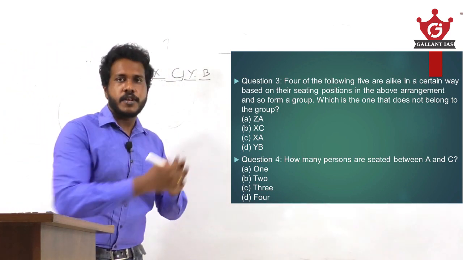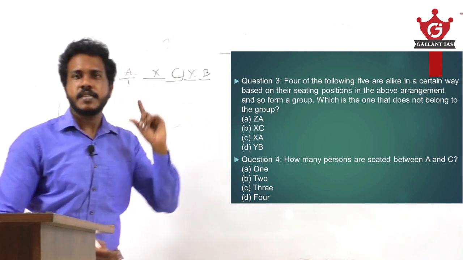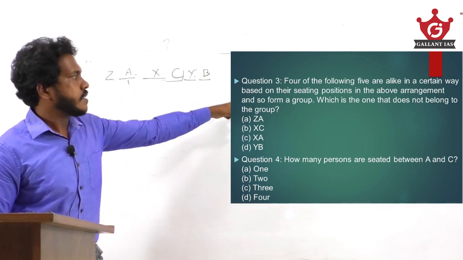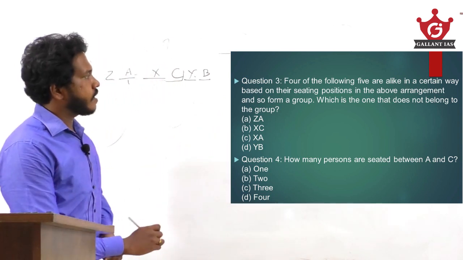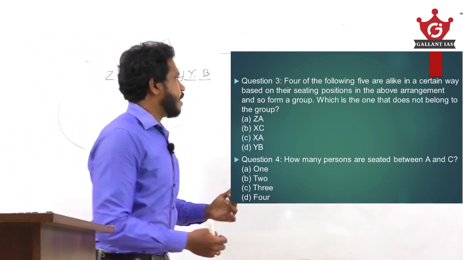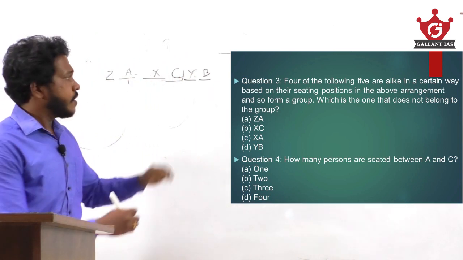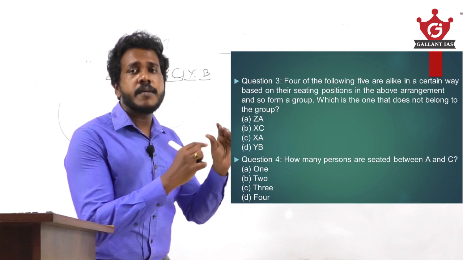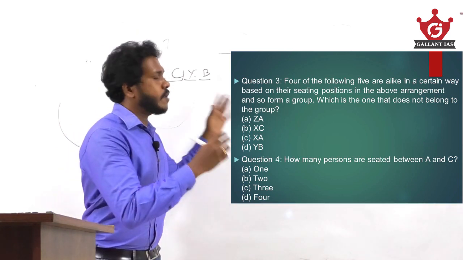Four of the following are alike in a certain way based on their seating positions in the above arrangement, so this grouping is made according to their individual positions.